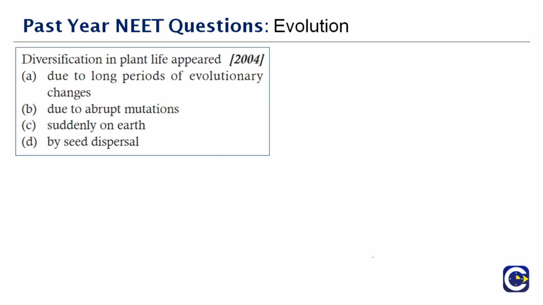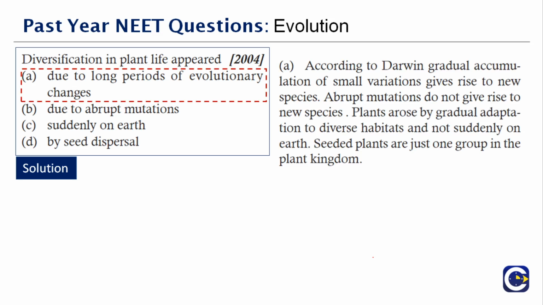Next question here. Diversification in plant life appeared, and this question was asked in the year 2004. So just remember these things here. According to Darwin, gradual accumulation of small variations gives rise to new species. Abrupt mutations do not give rise to new species. Plants arose by gradual adaptation to diverse habitats and not suddenly on Earth. Therefore, the seeded plants are just one group in the plant kingdom. So now you should understand what the answer is. Diversification in plant life appeared due to long periods of evolutionary changes.